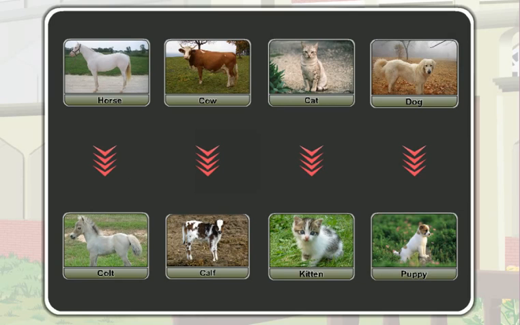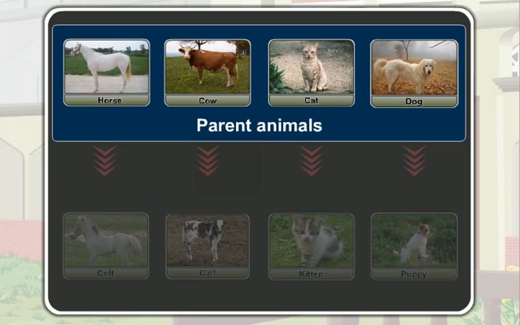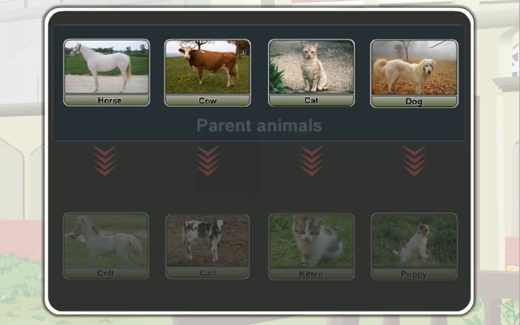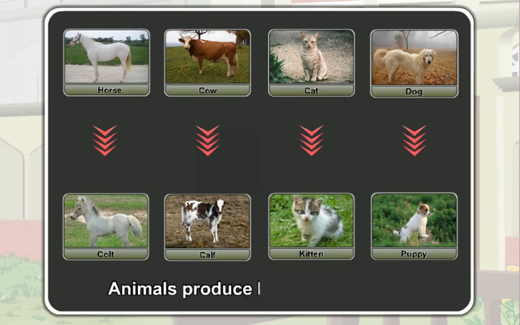The animal that produces the baby animal is the parent. All the baby animals look like their parents. So, animals produce babies alike them. It is called reproduction.